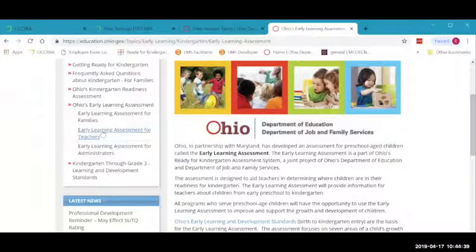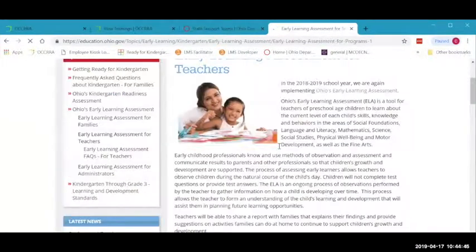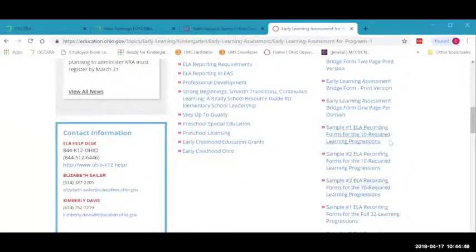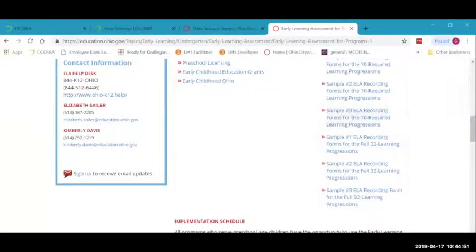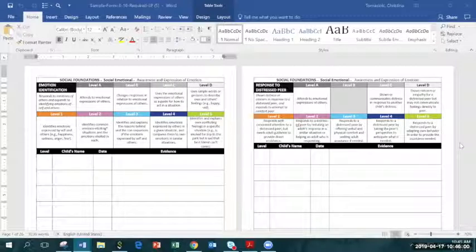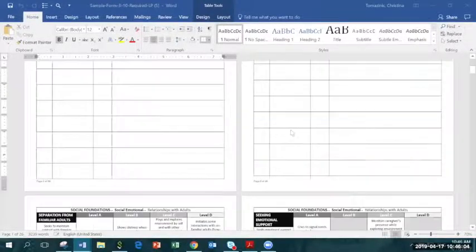I'm going to the link for teachers, early learning assessment for teachers. When you click on that, we have a host of resources and then all sorts of forms, including early learning assessment recording forms. And when you click on the link, it downloads for you. So this was the form number 3. This is one of the options.